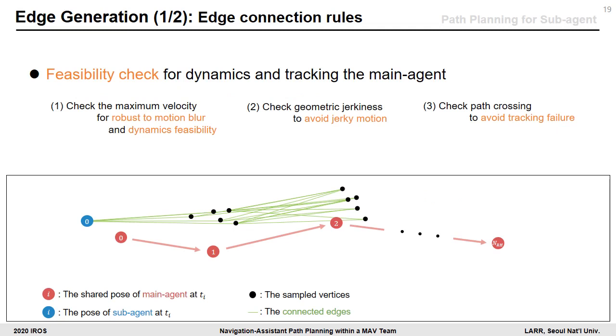And then we set 3 rules to determine edge connection for feasibility check. The first one is to check the maximum velocity and angular velocity. The second one is to reject highly jerky motion. And the last one is to check path crossing to ensure the main agent can be tracked during the time interval.